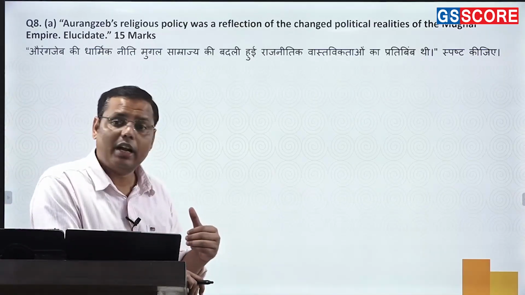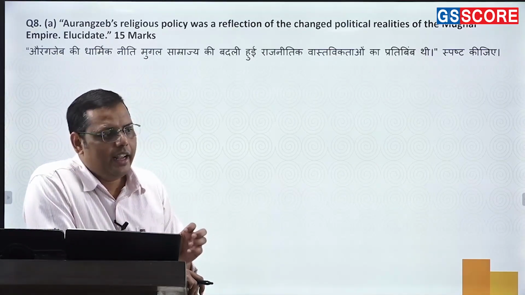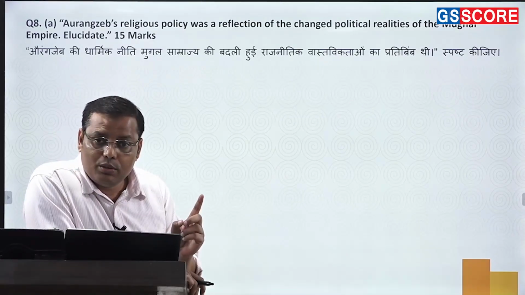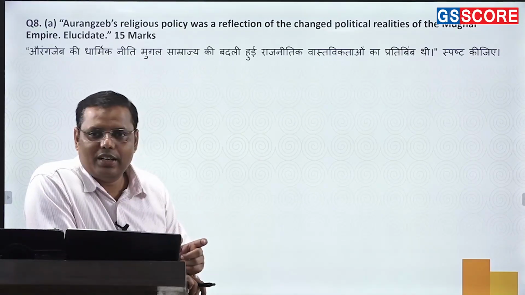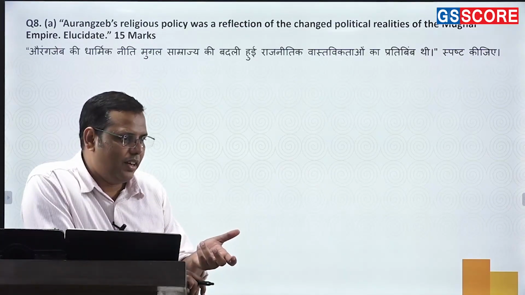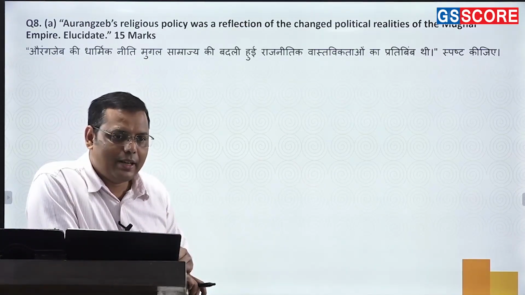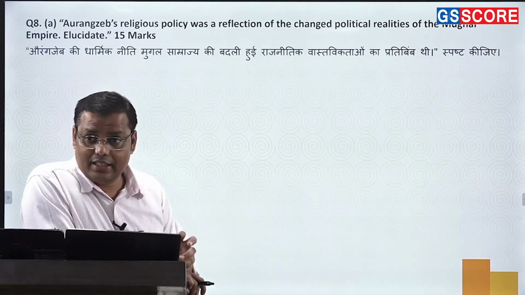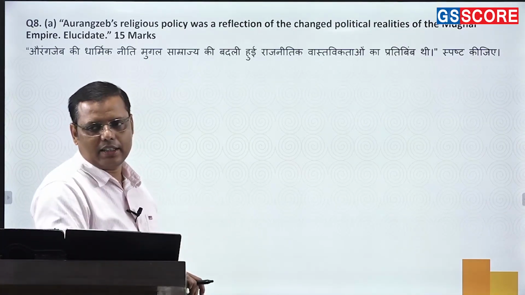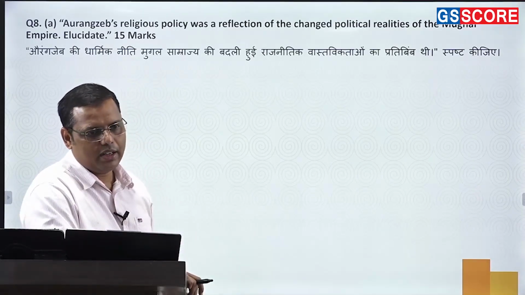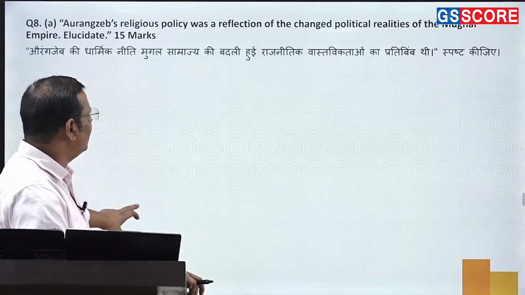Also, you need to write more precisely about the Rajputs. In fact, the kind of loyalties the Rajputs showed to Akbar, they did not show to Aurangzeb. And Jai Singh II and others started continuously challenging him. Sometimes they were with him, sometimes they were rejecting his ideas or instructions. So certain challenges started coming from their side. So these are the political realities under which ultimately he went for a very strict religious policy. That's it.